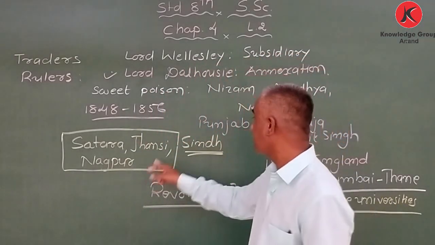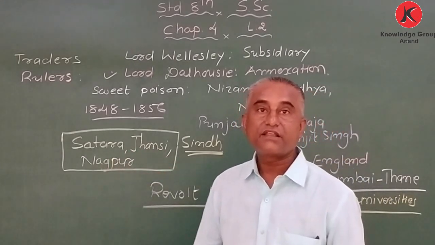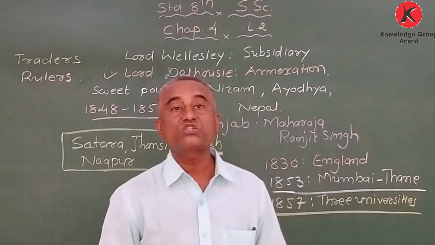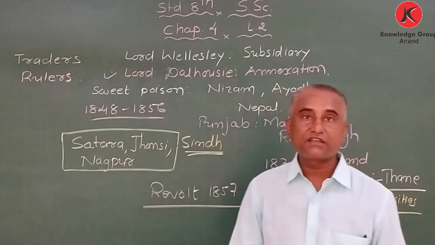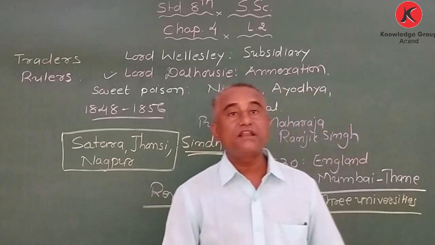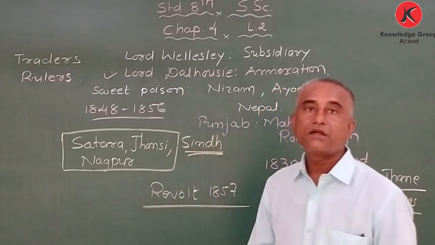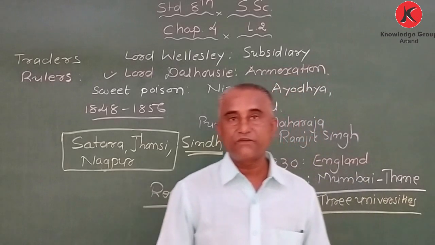States like Satara, Jhansi and Nagpur were annexed by Dalhousie. My dear student, we know Queen Lakshmi Bai, Jhansi ki Rani Lakshmi Bai, and this state Jhansi was annexed by Dalhousie. Got it? So this is the information related to the annexation policy and subsidiary alliance policy.